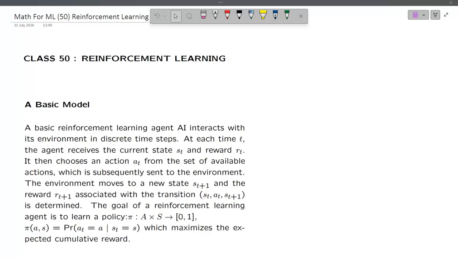Today I will discuss two topics. The first one is reinforcement learning and the second one is quantum machine learning. A basic model for reinforcement learning.